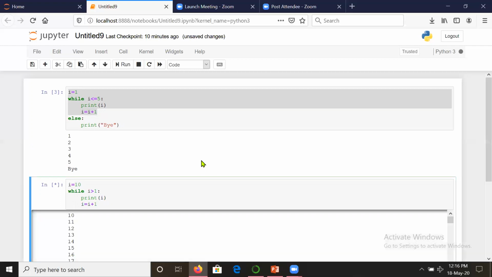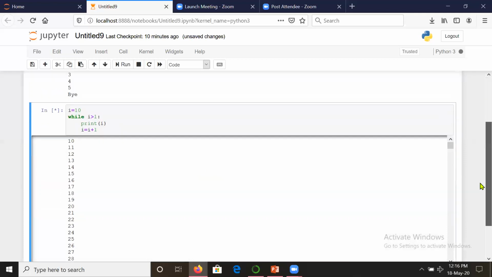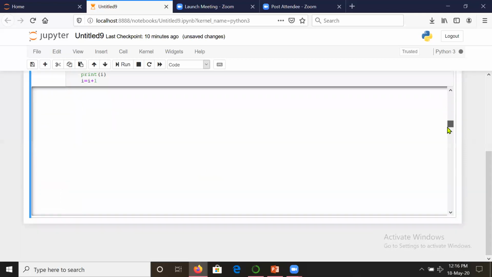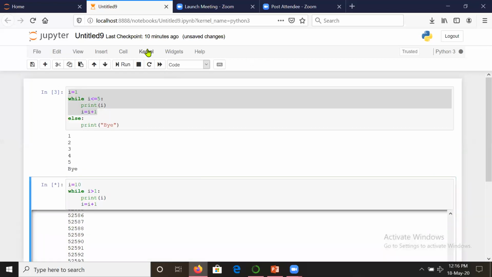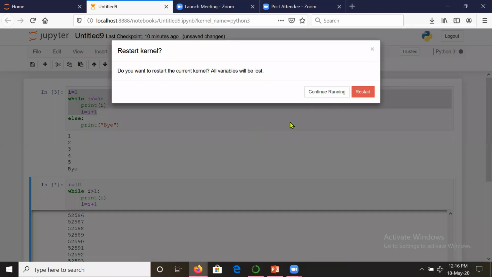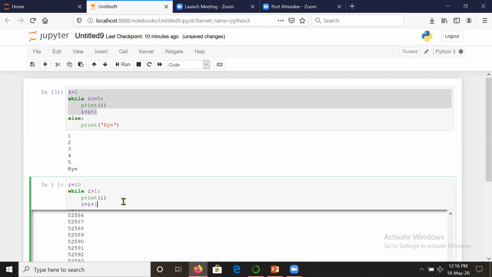Now let us see. It has again gone into an infinite loop. You see it is generating so many numbers. Why is it so? Let us first stop the kernel. Now you have seen here, you are saying i is equal to 10 and you are increasing the value, but it is a reverse direction. We have to decrease the value so that at some place it comes to 1, right?